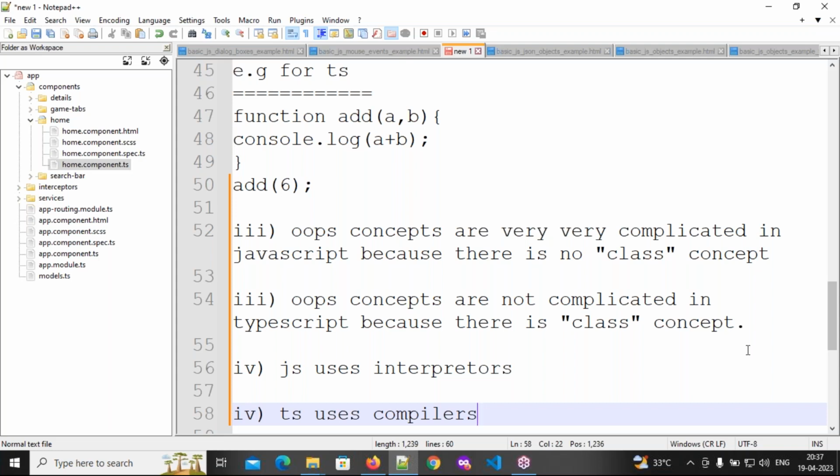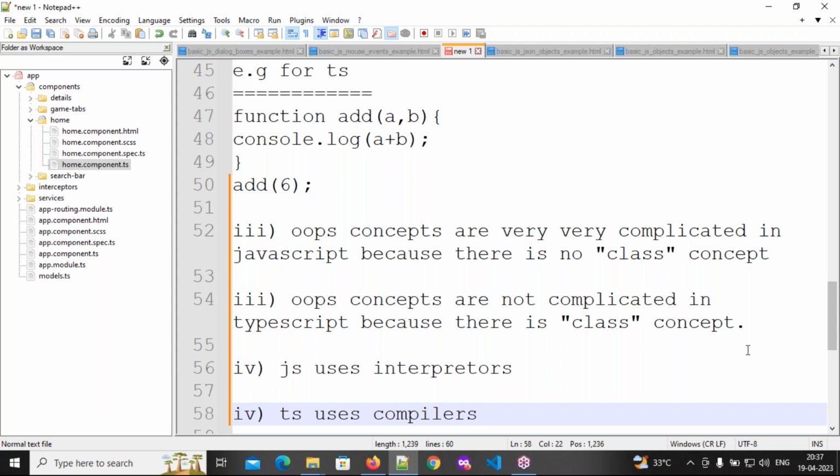The interpreters will read our code line by line, and they will throw the errors also one by one. Clear, everybody? What will compilers do? Compilers will read our code at once and throw the errors also at once only.